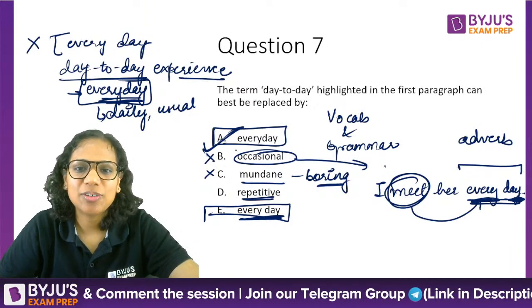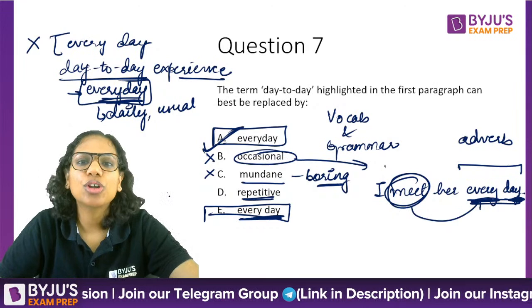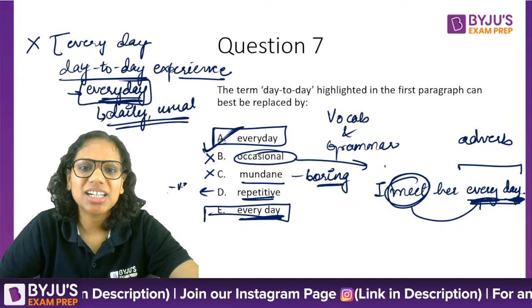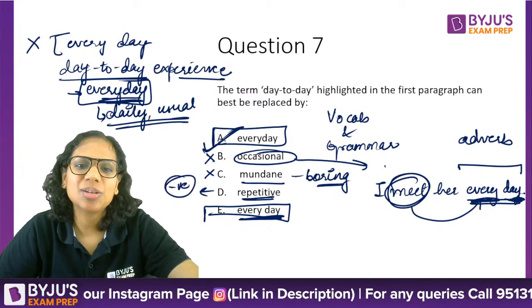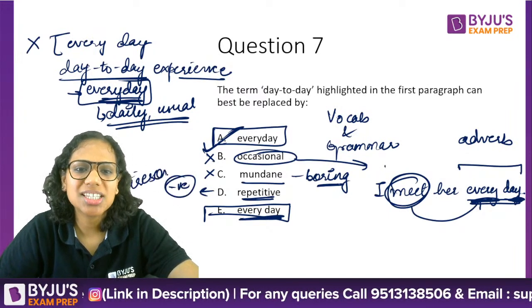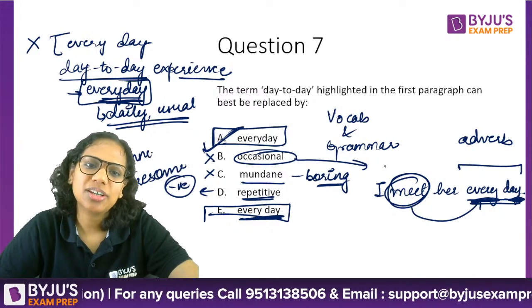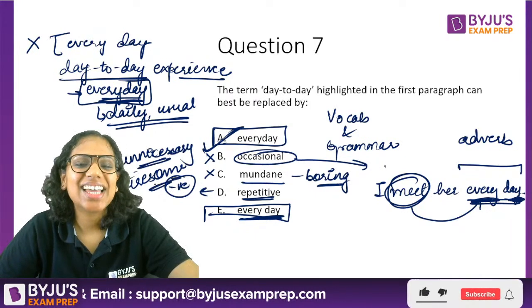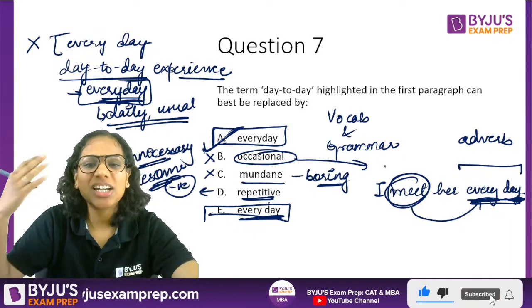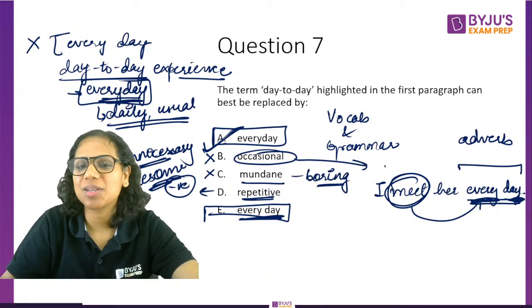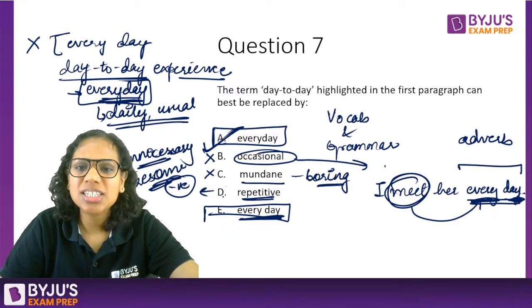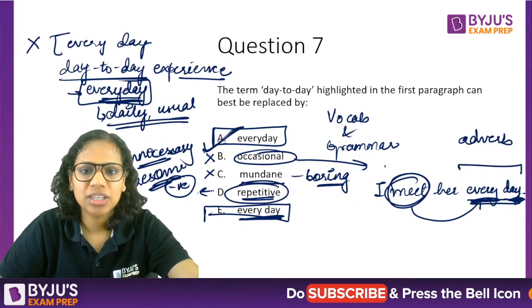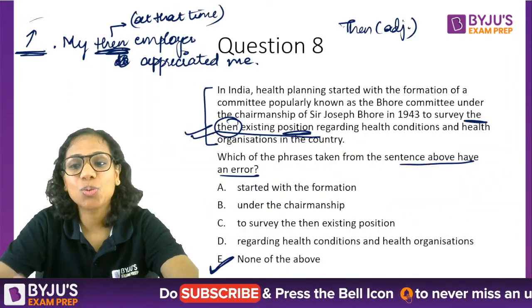What is the difference between everyday and repetitive? The difference is of connotation. Everyday simply means daily and usual. Repetitive has a negative connotation to it. When you feel that something is so tiresome, something is so unnecessary, such a repetitive lecture, let's say. It has that connotation, something that happens so often that it starts appearing tiresome, right? So that's the difference. So for their day-to-day experiences you didn't want a negative connotation. That was the difference. Okay, and this then is used as an adjective.